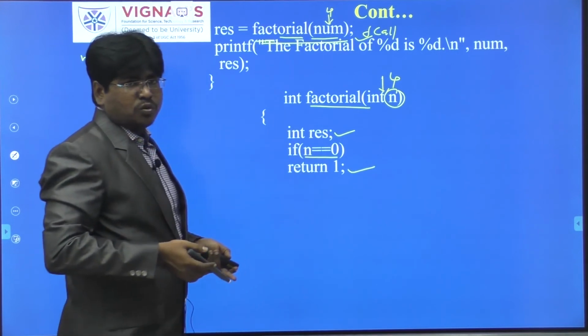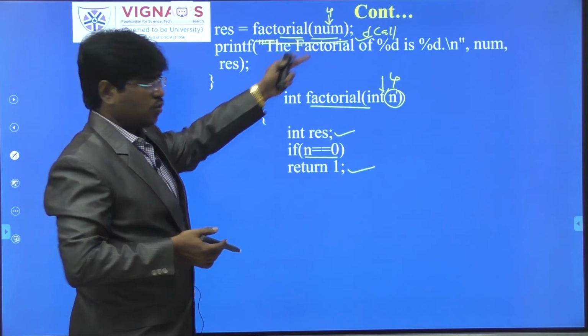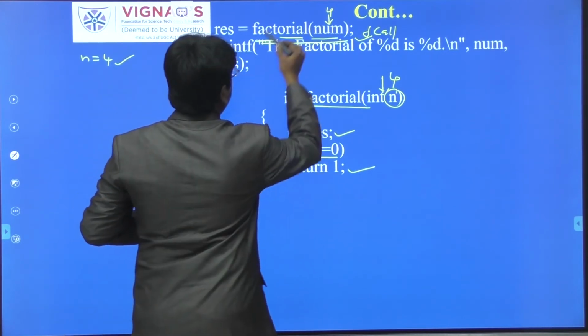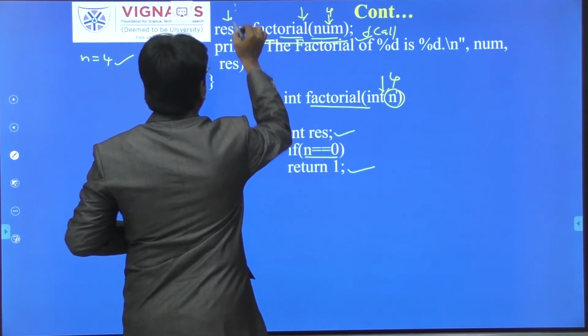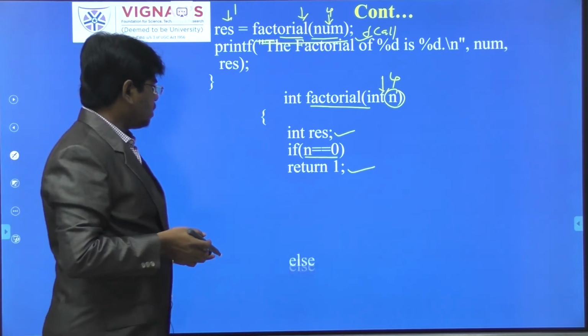Where does it have to return? Who calls this particular function? It has to return to that function only. So if n value is 0, that means it has to return 1 to this particular main function. So here it will return 1. Okay, so it will receive 1.